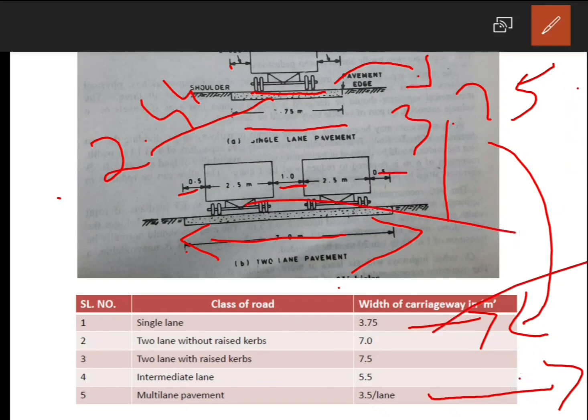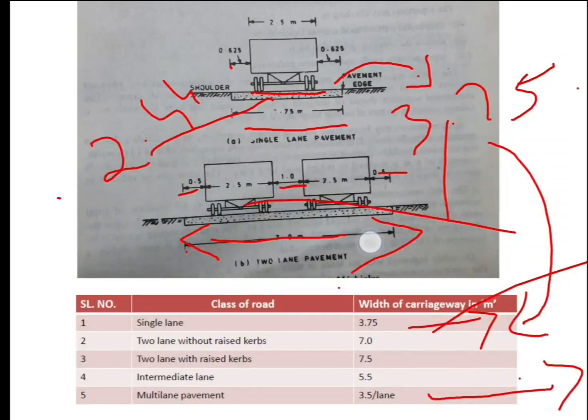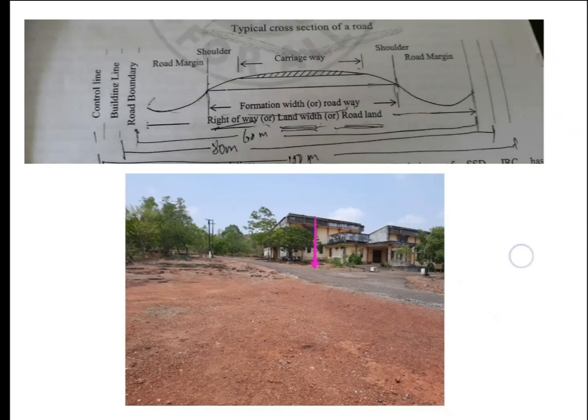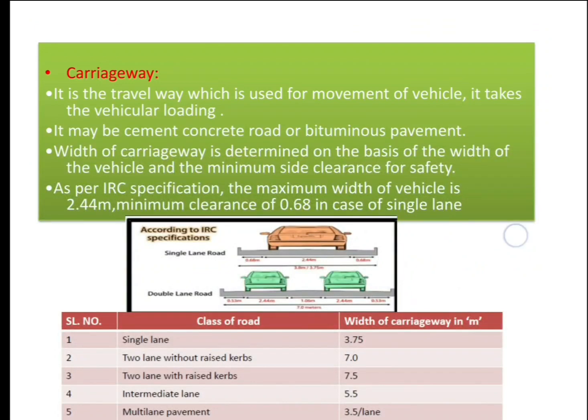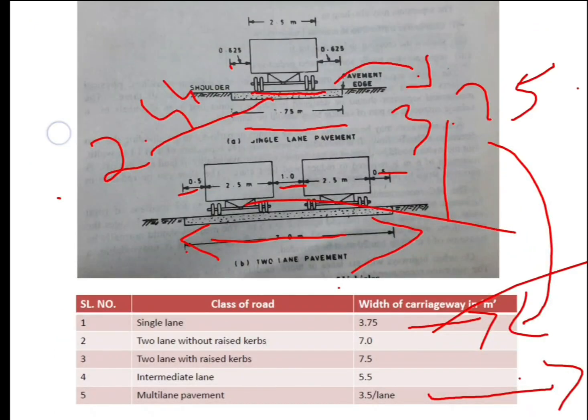I think you are clear about this carriageway. Carriageway is nothing but a way which is used for movement of vehicles and takes the vehicular loading. From this figure you can make out what is the carriageway. Next we should know what you mean by curbs in the road.